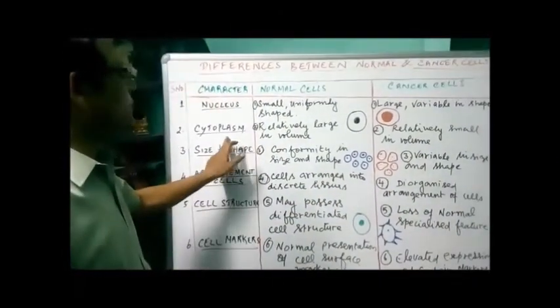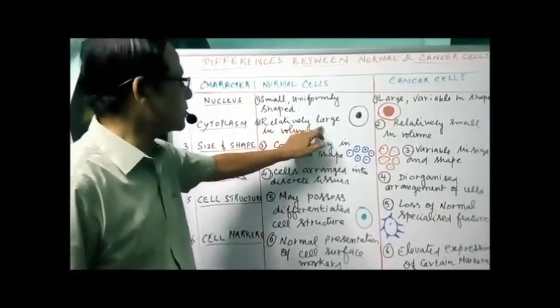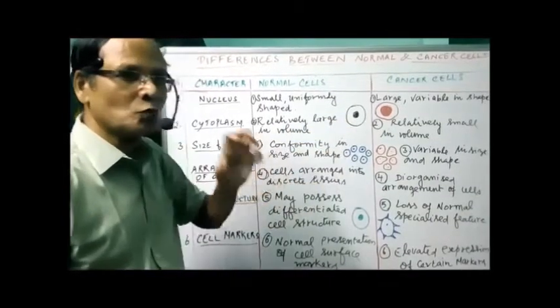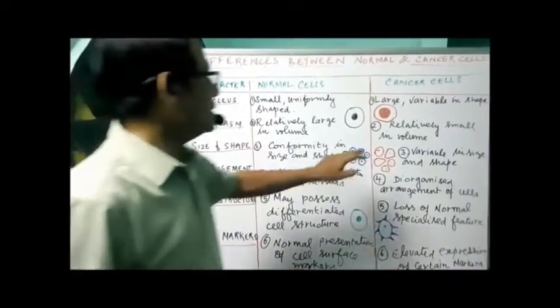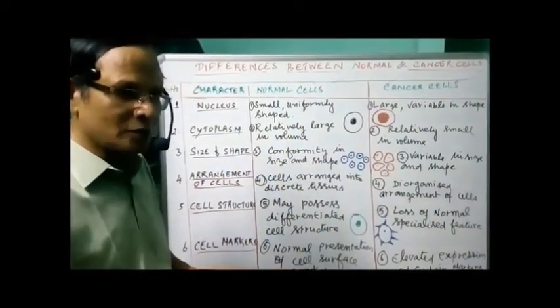Then about the amount of cytoplasm. In normal cells the volume of cytoplasm is relatively large. We see more cytoplasm here, but in cancer cells it is relatively small in volume. As the nucleus is large, we have only a small amount of cytoplasm.